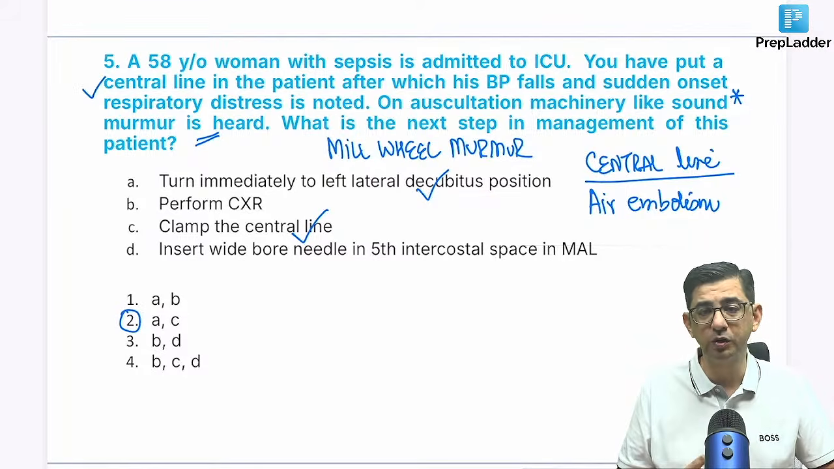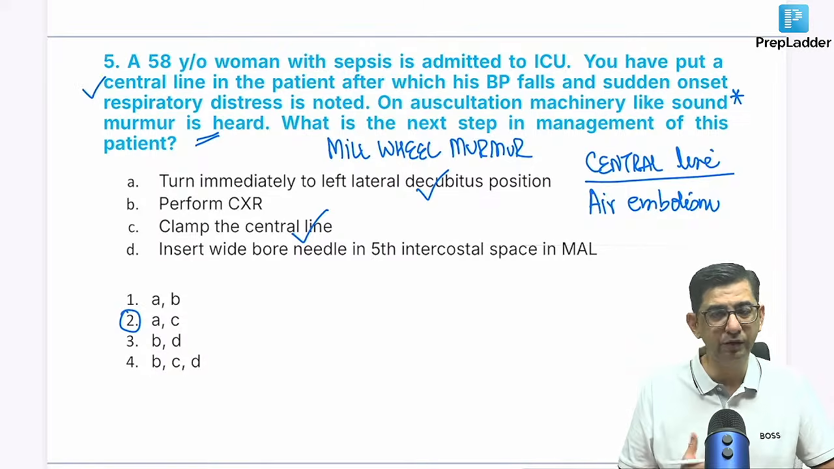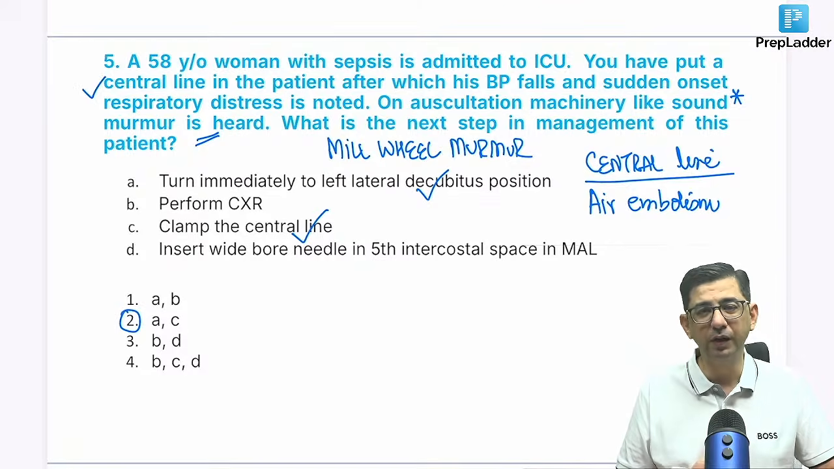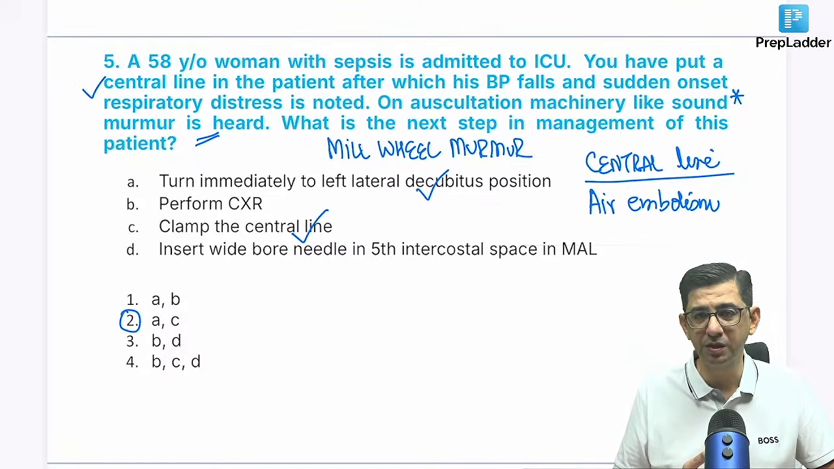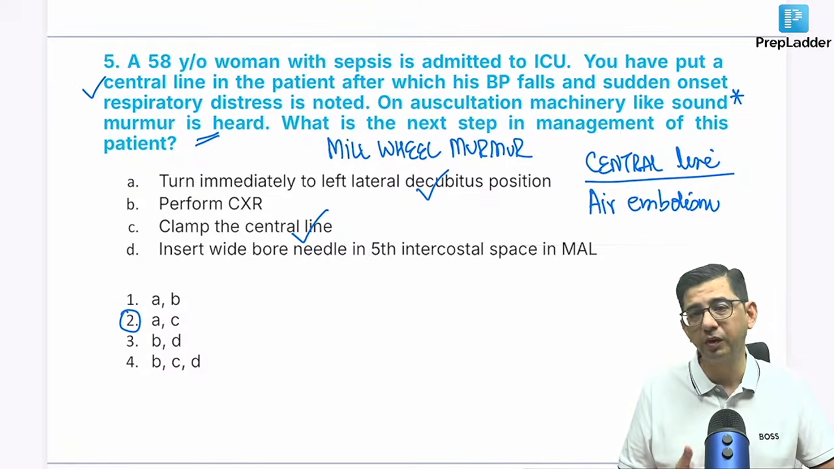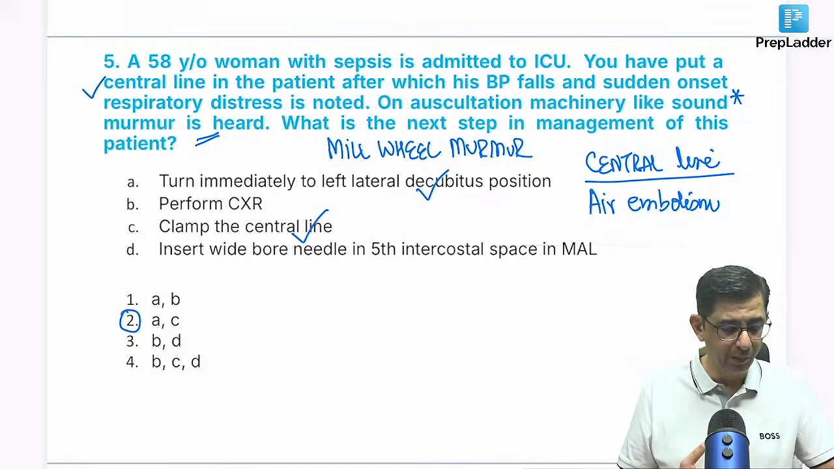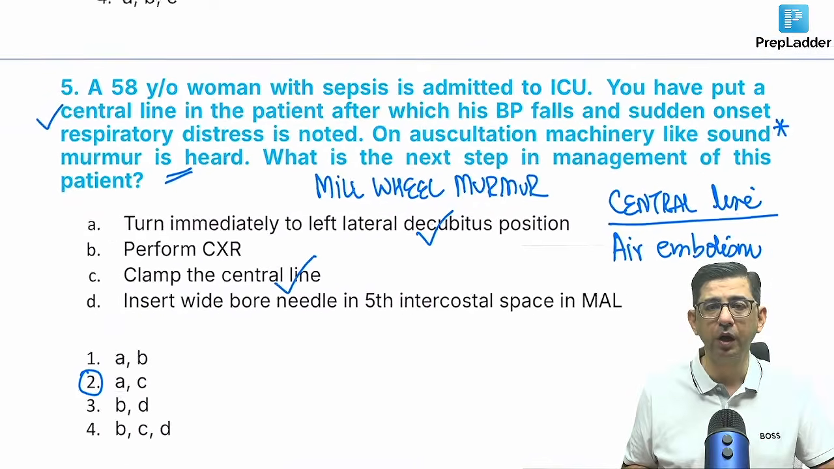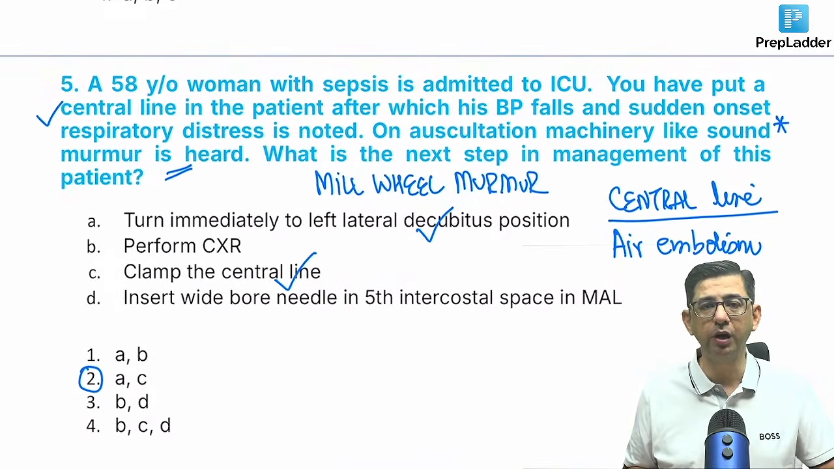In case it was a pneumothorax, suppose this question mentioned absent breath sounds, absent air entry, some kind of tracheal shift, mediastinal shift. If that kind of information was given, then yeah, I need to think in terms of a chest x-ray, and if it's a tension pneumothorax, I might even have to decompress. But given so far so good, we are having that classical mill wheel murmur, as you can see here, on auscultation, machinery-like sound murmur is heard.